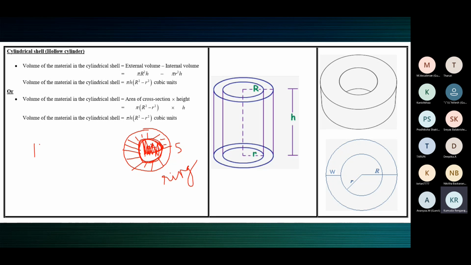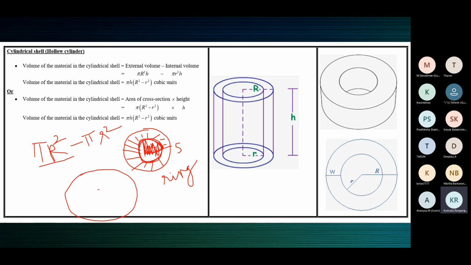The area of the outer circle, pi r square, minus the area of the inner circle. From the whole circle, you're removing a smaller circle. From the big circle, originally we had the area pi capital R square.